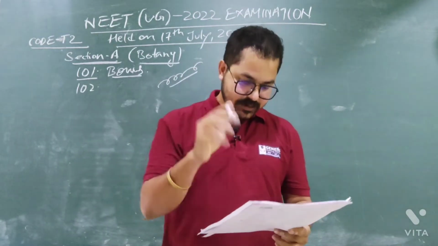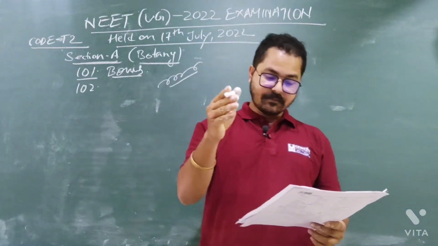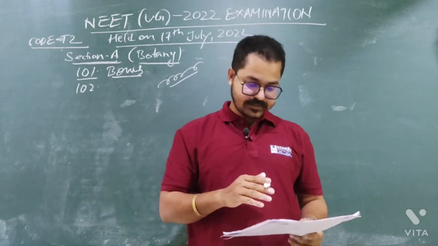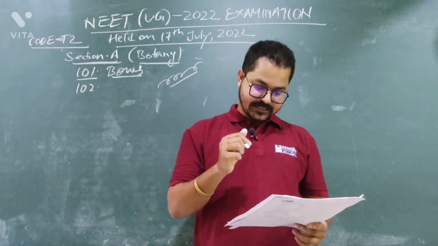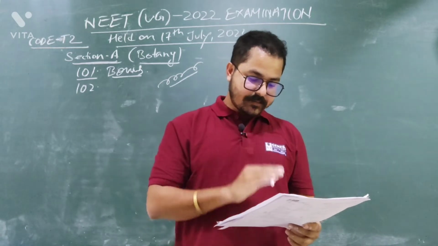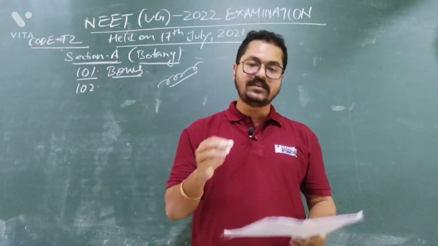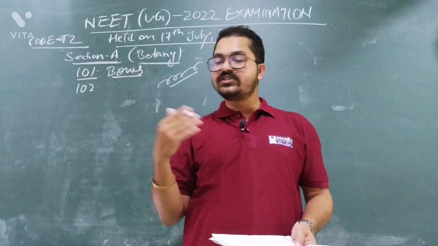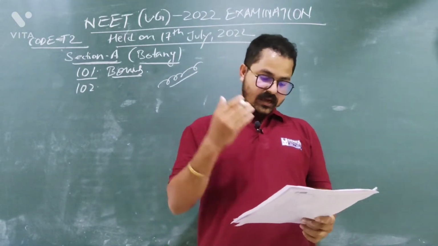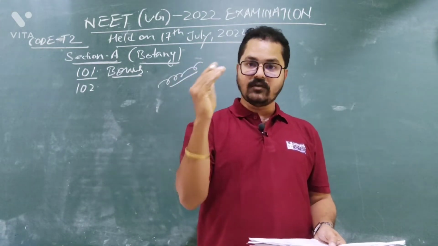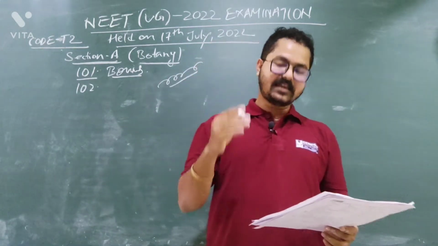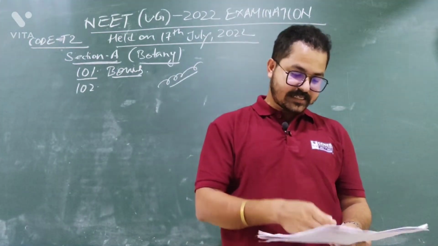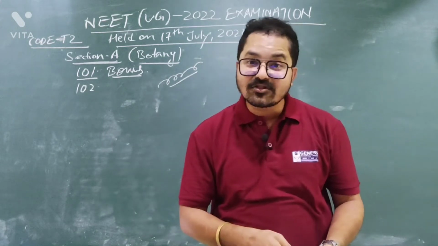So B is correct, C is correct, D is correct. Option E, what is it saying? Sub-aerial stems in grasses and strawberry help in vegetative propagation. Absolutely correct. Some plants increase their number by vegetative propagation. The sub-aerial stems, which come out from the plant, in grasses and strawberry are used for vegetative propagation. So B, C, D and E are correct.